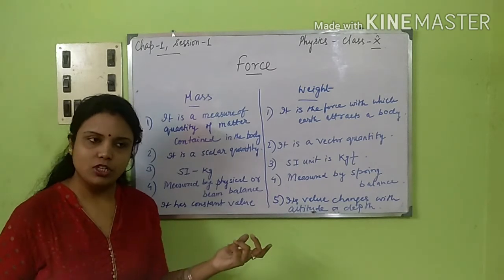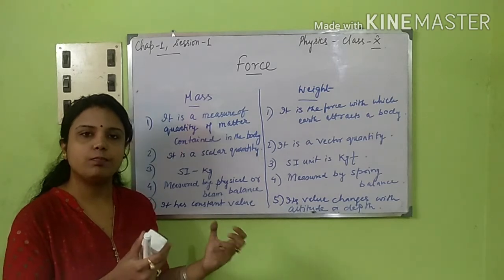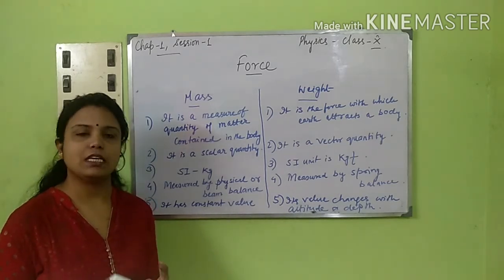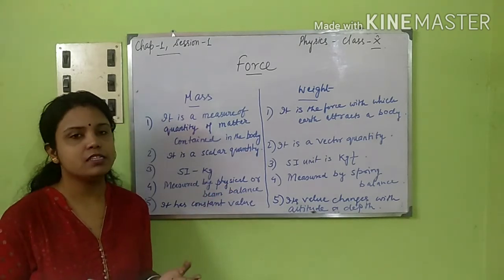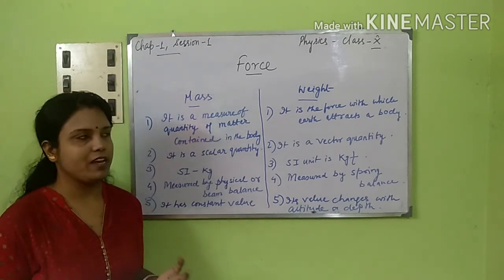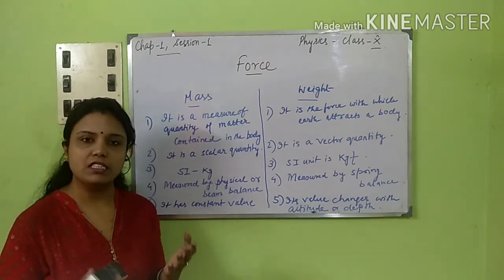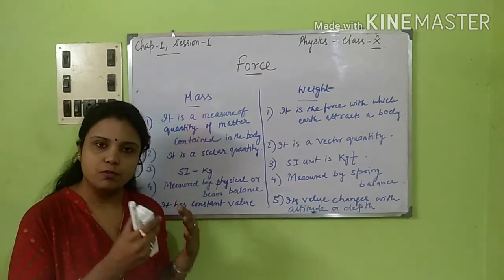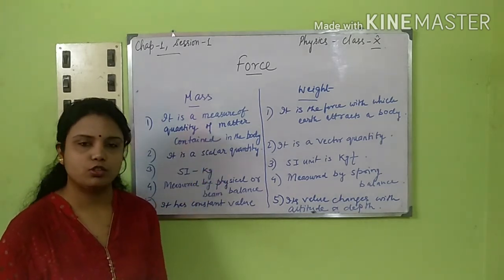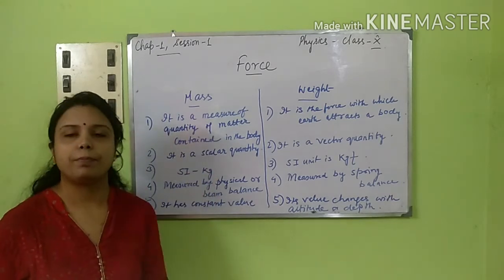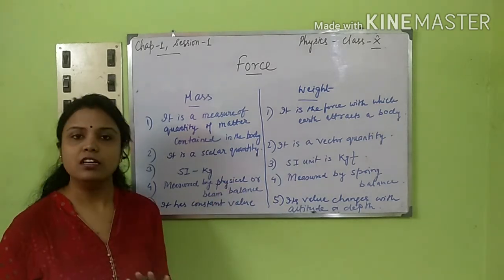Whereas weight, before some time I was discussing force due to gravity. It is a force with which the Earth pulls the body or an object towards itself. Its SI unit is kgf and CGS unit is gf. I have told you the values also just some time before. And this is a vector quantity. Weight is a vector quantity because it has magnitude, that is value, as well as direction. Whether the Earth is pulling the object towards itself or the object is going vertically upwards, there is a direction. So that is why weight is a vector quantity.